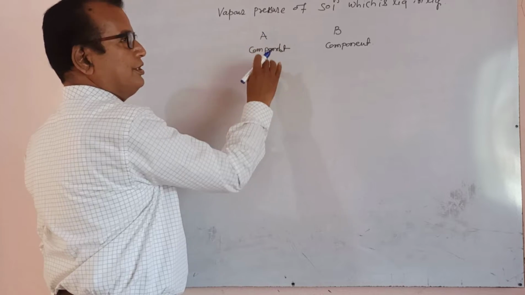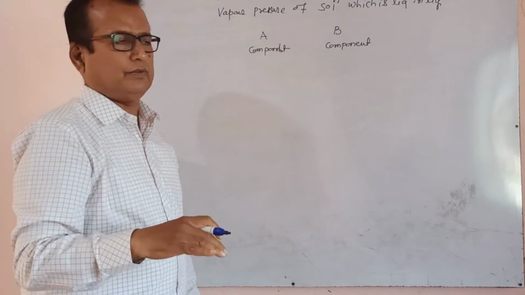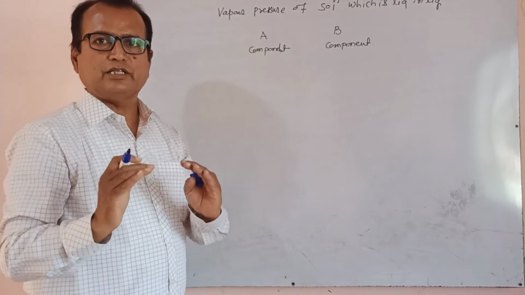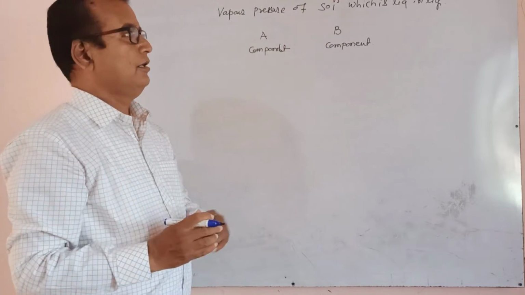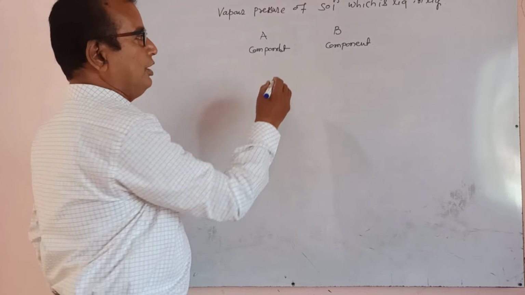If this component is more in amount, then it is known as solvent. If this component is less in amount, it is known as solute. Solute and solvent composition is there. But both components are volatile.